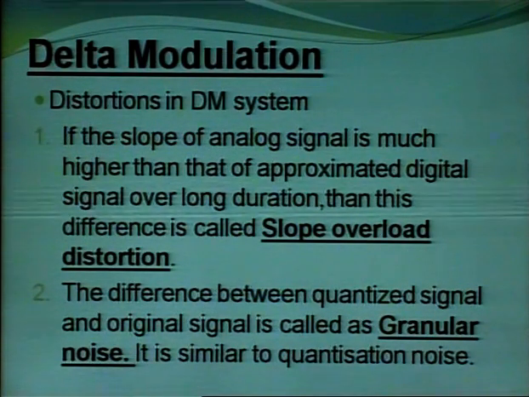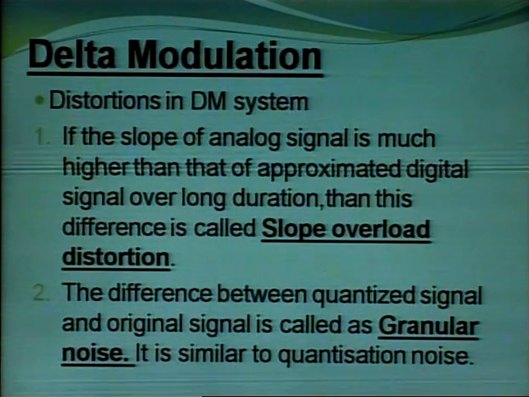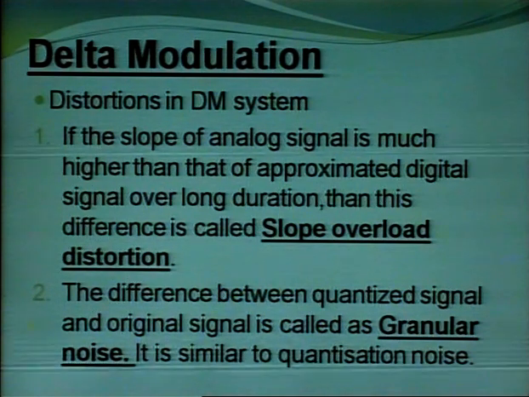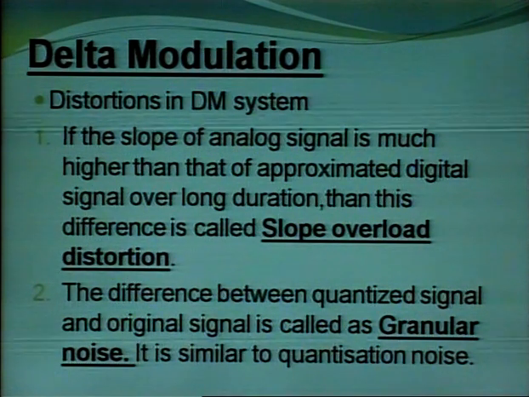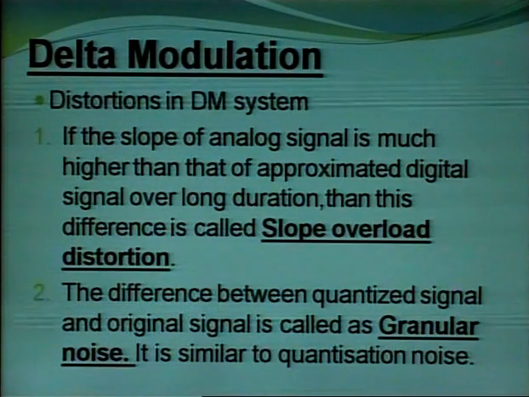The second type of distortion is the difference between the quantized signal and the original signal, known as granular noise. This is similar to quantization noise as we discussed in the PCM process.